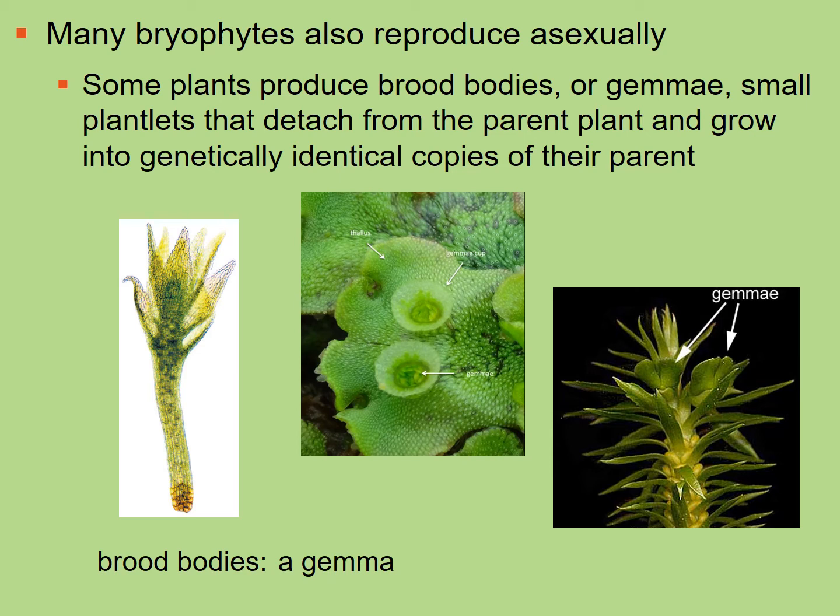They're often called plantlets, and they're going to fragment, and then they can germinate, or start growing, and they'll grow into another plant that's genetically identical to the parent plant from which they broke off.